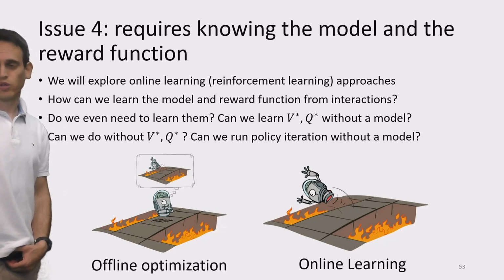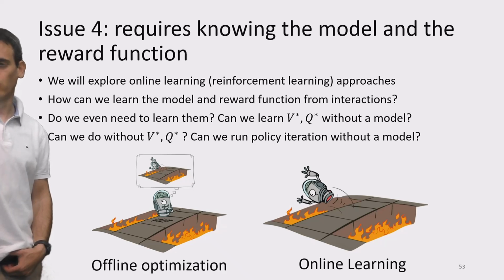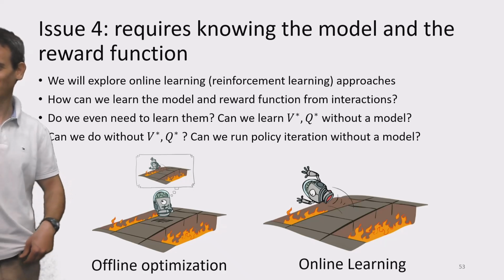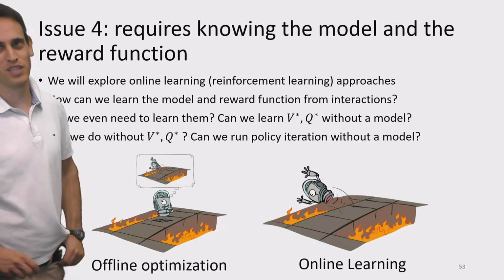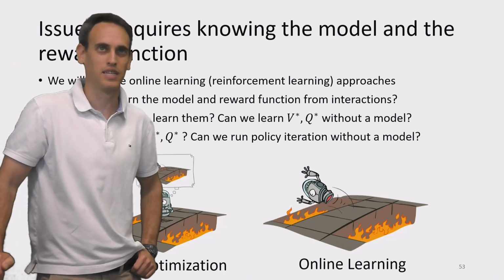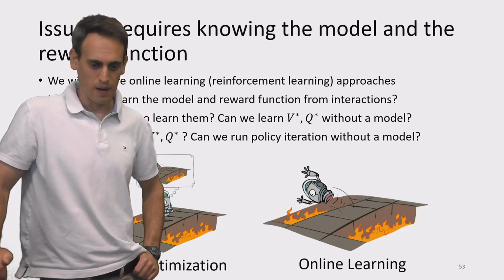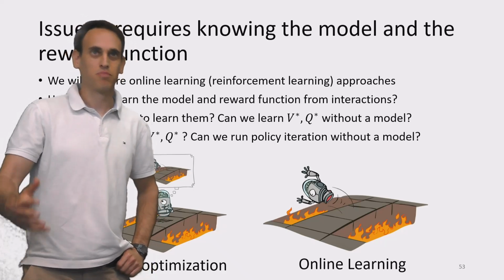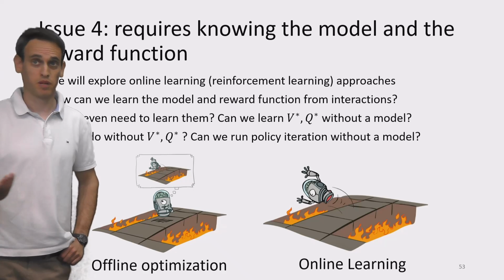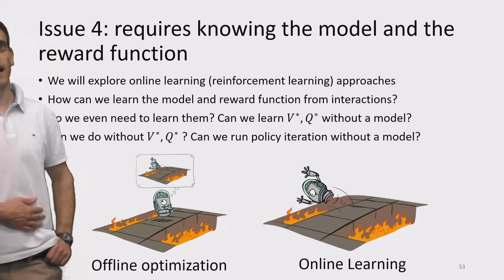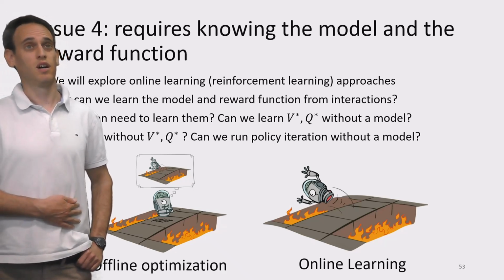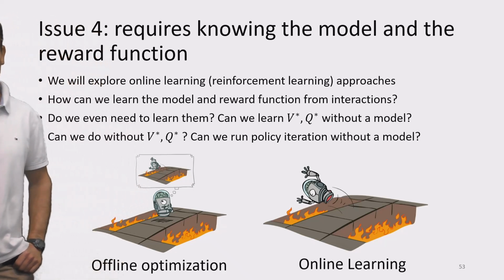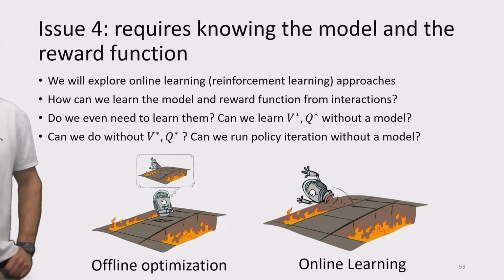And then another question would be, can we actually do without V star or Q star and run policy iteration? So actually I just said so. Can we do policy iteration without a model? And the answer is again yes, in this case. And I won't go into the details. We will see some interesting approaches, some interesting mathematical tricks that will allow us to do policy iteration without computing the state or action value, V star or Q star.